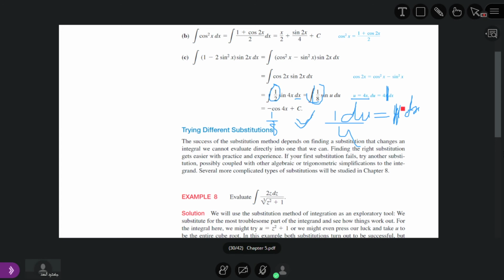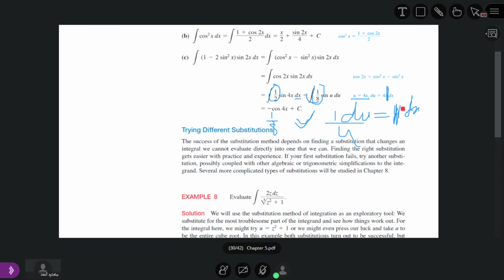Okay, I repeat again. Here we have 1 minus 2 sine square x, so we use the identities. 1 minus sine square x is equal to cosine square x, so we get cosine square x minus sine square x. We also know that cosine square x minus sine square x is equal to cosine 2x.